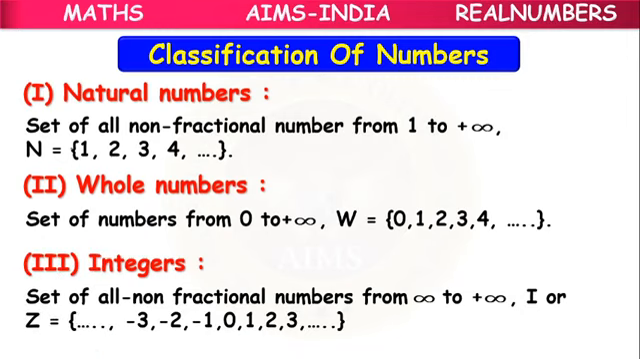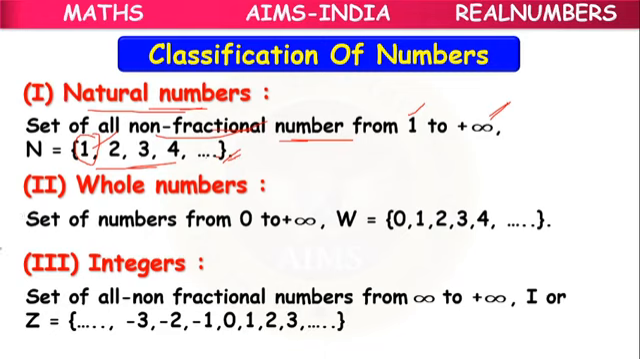So first we have the natural number system, also called counting numbers, which are all non-fractional numbers starting from 1 to infinity. They start from 1 and continue up to infinity. The smallest natural number is 1, but the largest natural number we can't define. It's infinity, it does not exist.